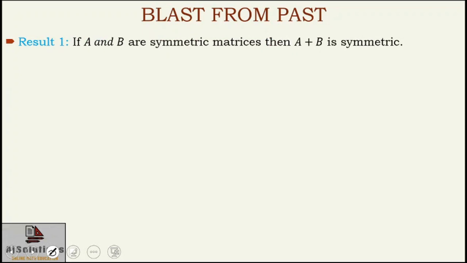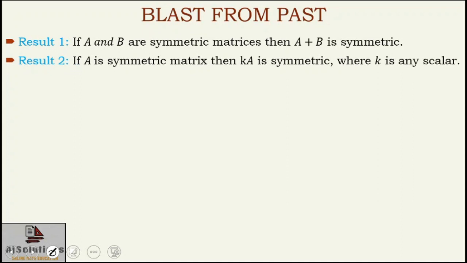Here is your result number 1. If you add two symmetric matrices, then the resultant A plus B is again going to be symmetric. And here is your result number 2. If you multiply a symmetric matrix by any scalar, the resultant K into A is again going to be symmetric.